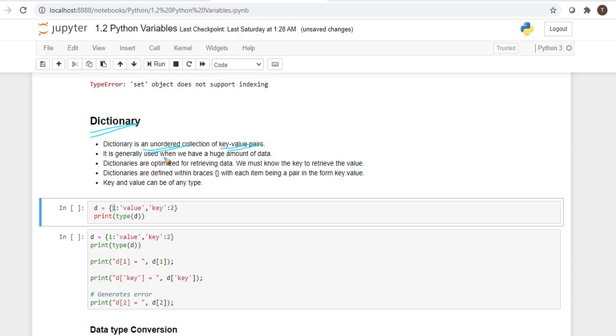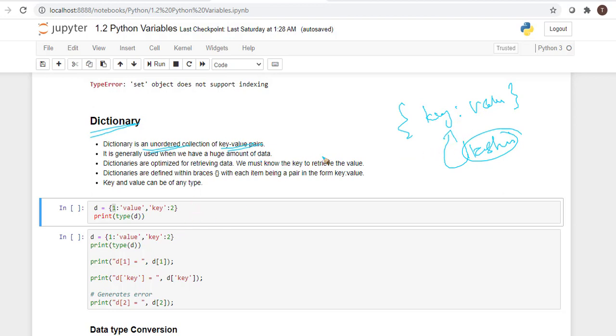Normally in Python, when we have a huge amount of data, we use a dictionary because the dictionary is optimized for retrieving data. A dictionary is a key-value pair, and internally it uses a hashing algorithm. When we are retrieving the value, the performance will be faster if you use a dictionary.